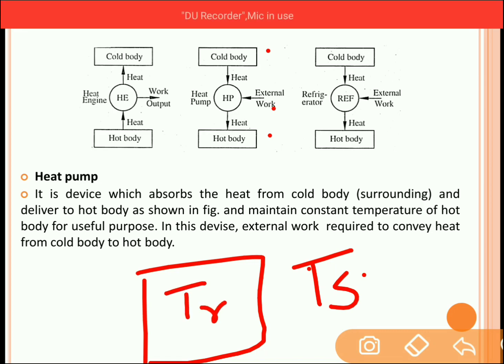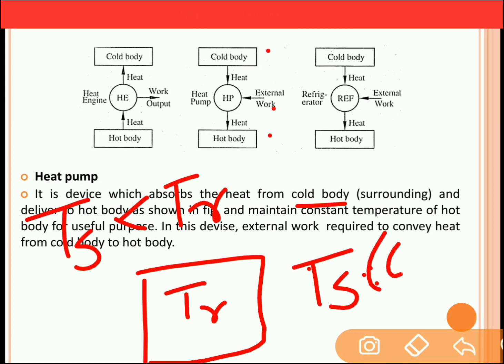Now during winter season, the surrounding is very cool. So in winter, Ts temperature will be less as compared to the Tr temperature. So what does it mean? Surrounding can be considered as cold body and room can be considered as hot body.